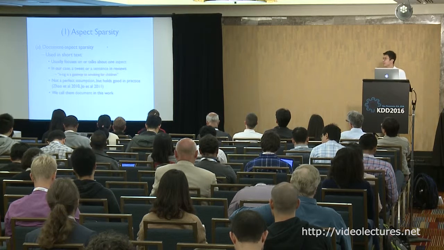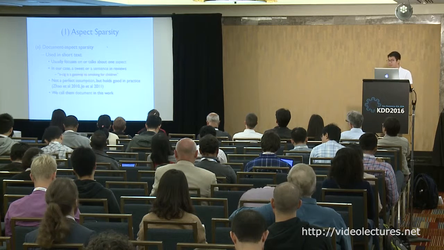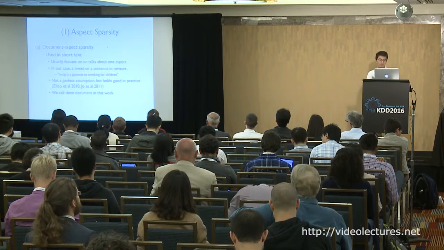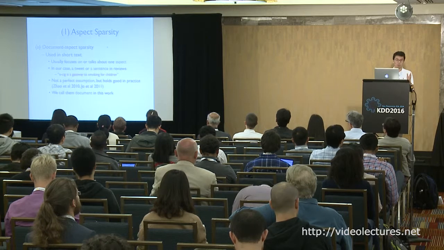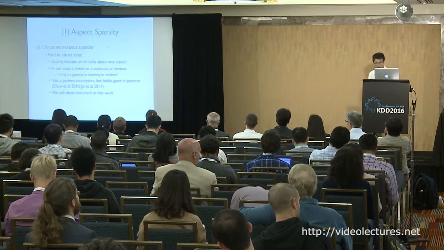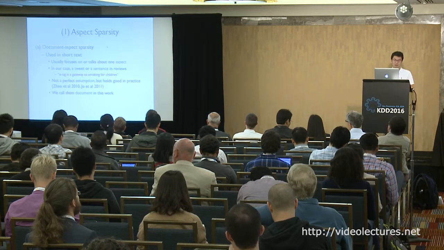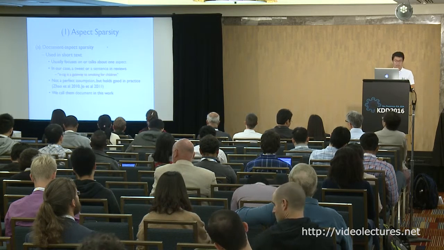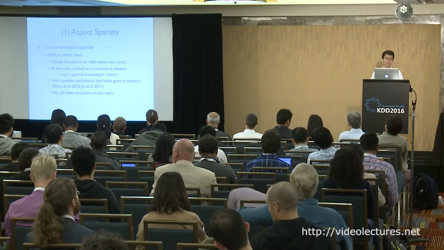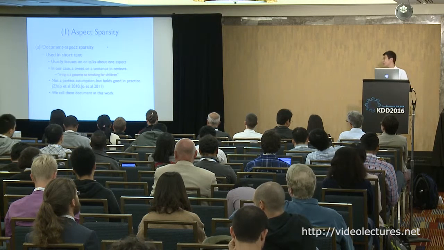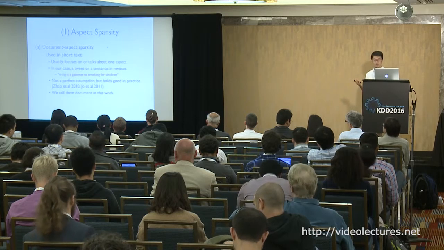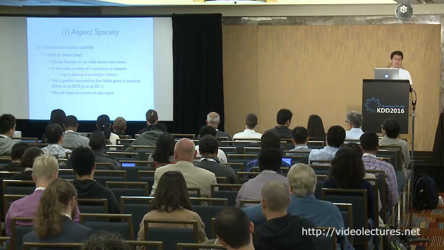So in our case, we can imagine that a tweet or a sentence from an online review will just focus on one aspect. Let's see the red sentence. It mainly just talks about children. Maybe it is not a perfect assumption, but it holds well in many previous studies, and we follow this work to maintain the document aspect sparsity.